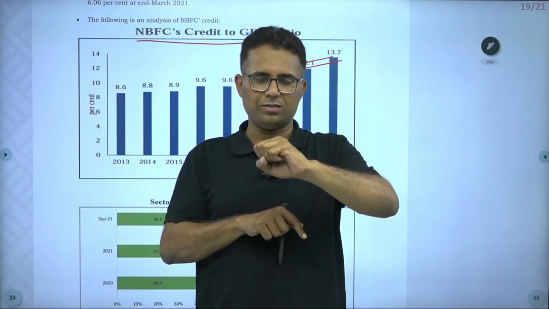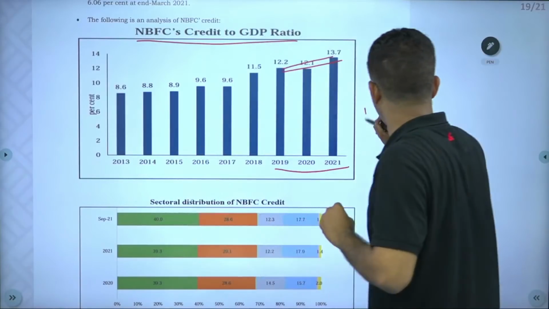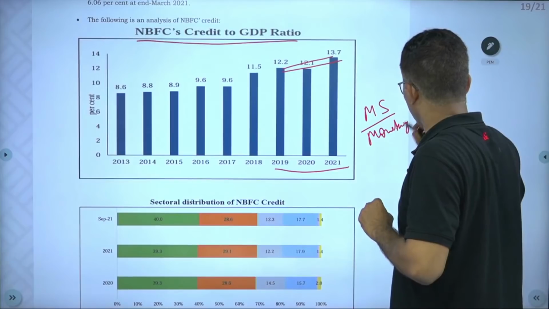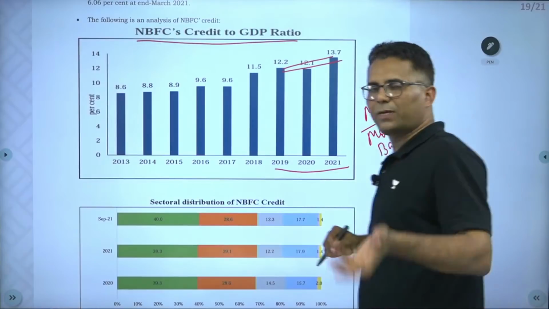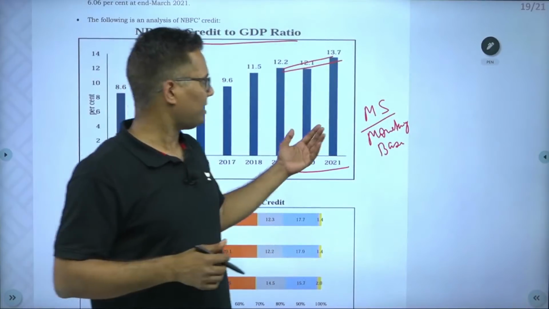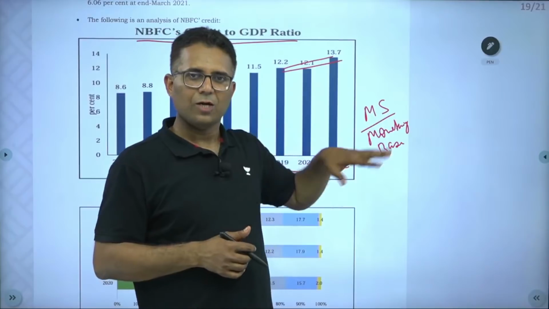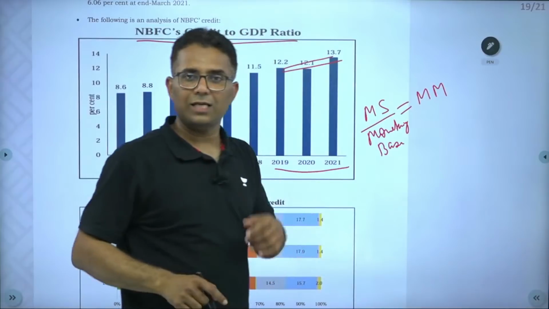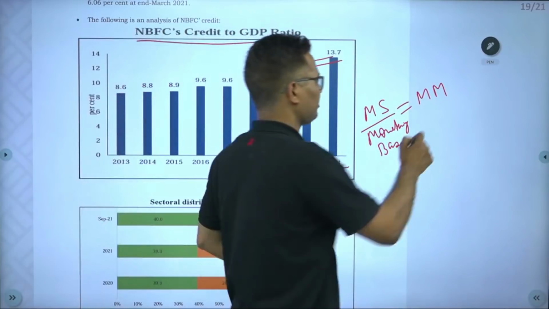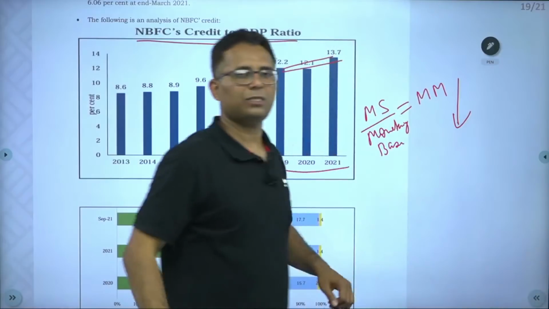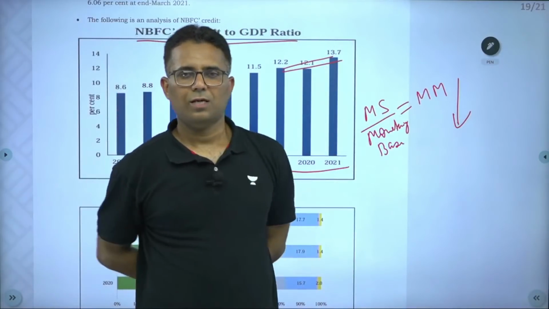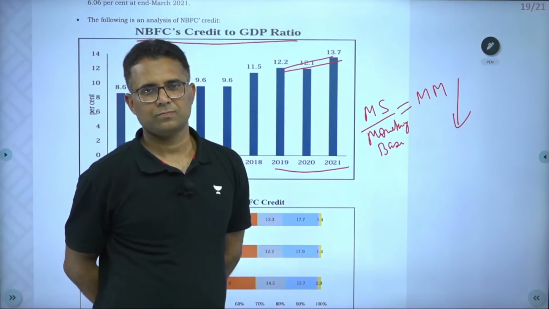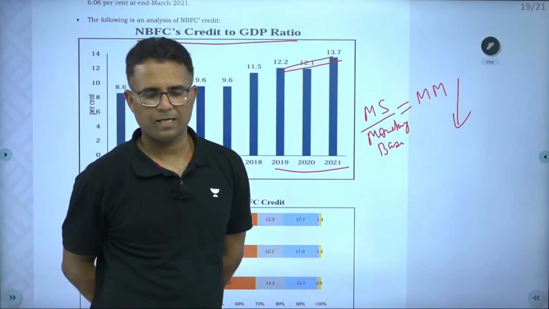And that is why the money multiplier. Money multiplier means money supply upon monetary base. So RBI printed the money, but rather than lending it, they deposited with the RBI. So money multiplier will increase or decrease? It has decreased in the last 2 years. Money multiplier has decreased because the banks have kept the funds at the reverse repo rate with the RBI itself. Right?